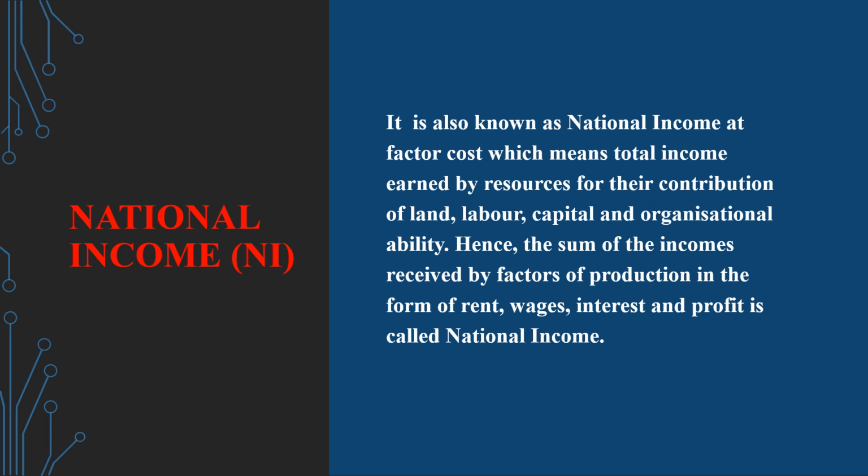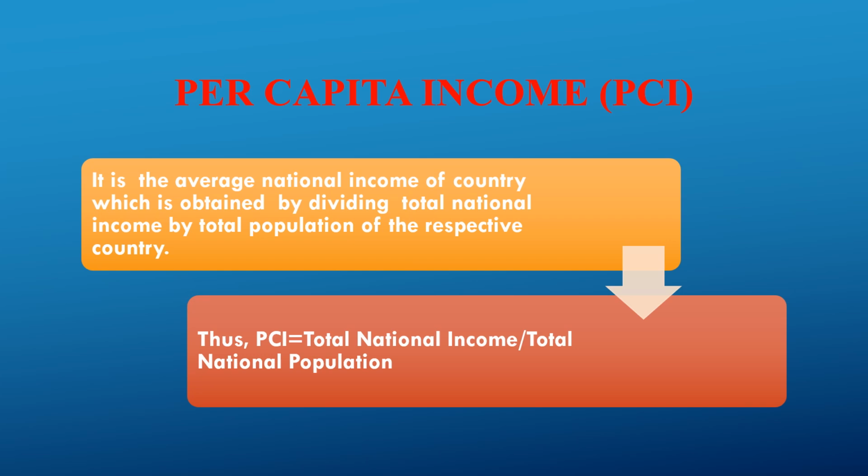National income is simply the sum total of all incomes of the citizens in simple words. The concept of resources or factors of production is discussed in detail in another video. Per capita income is simply total national income divided by total national population within 1 year.